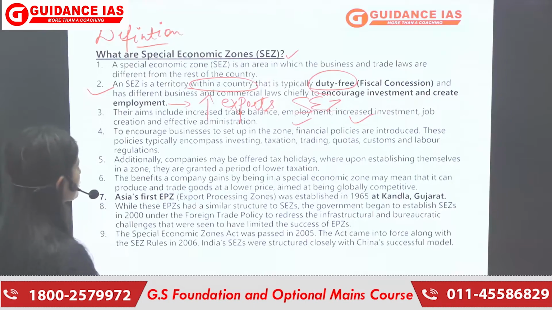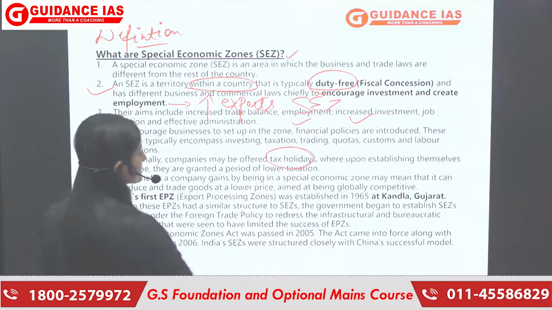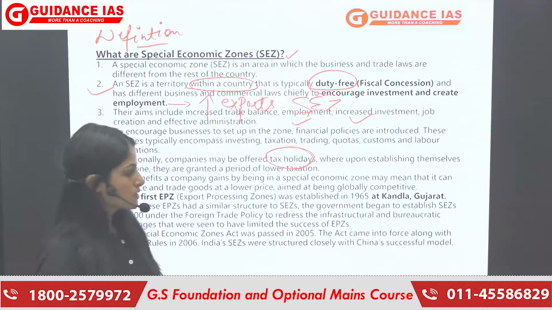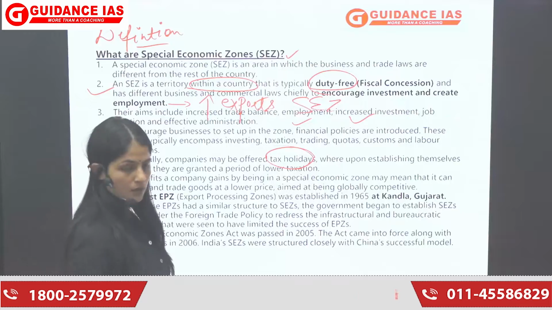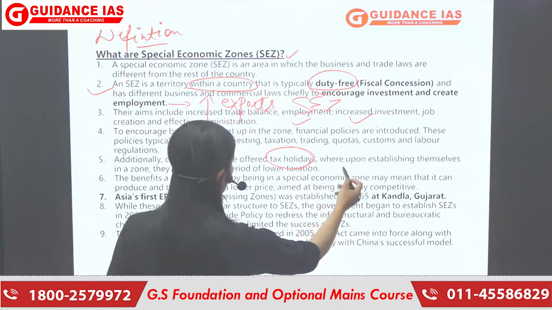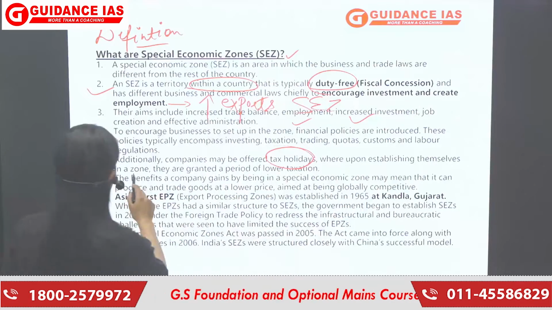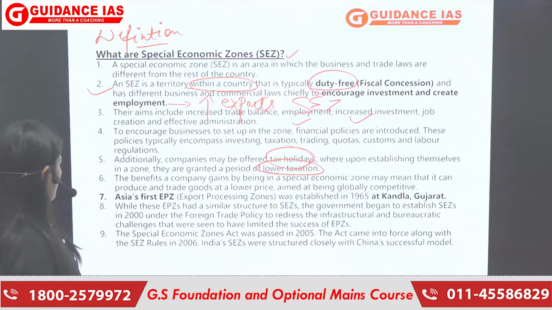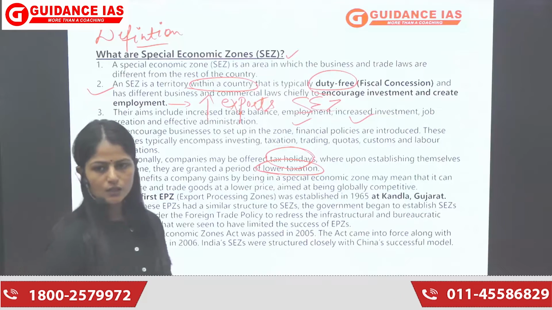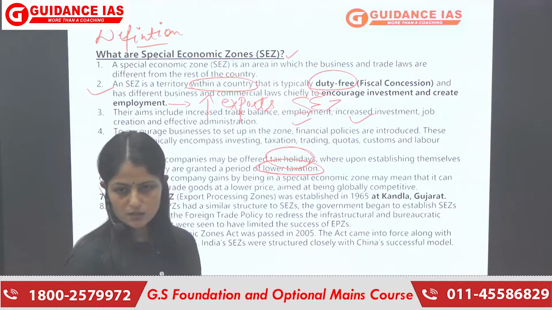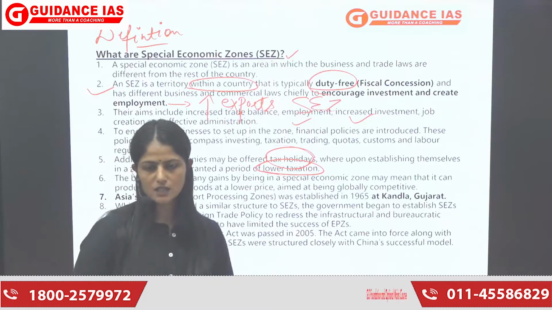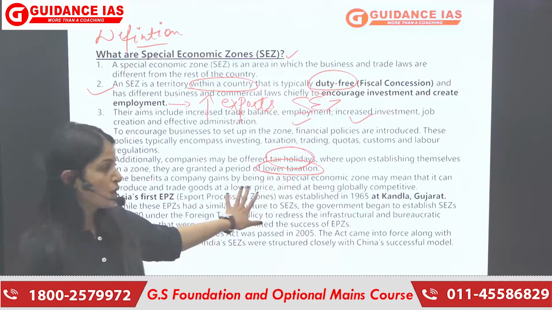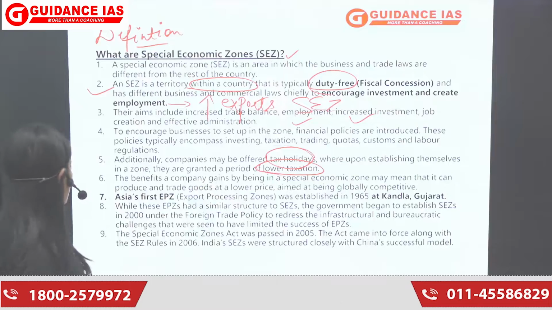Additionally, companies जो हैं उनको टैक्स हॉलीडेज भी हमारी गवर्नमेंट प्रोवाइड कर सकती है, so that they can boost the investment, help our economy to boost, where upon establishing themselves in a zone they are granted a period of lower taxation. कुछ lower taxation उनको मिल सकता है, like for example they're given some 100% tax free thing. अगर आपकी जो भी एक्सपोर्ट इनकम है उस पर आपको टैक्स नहीं देना. This is one of the liberties they've been provided.